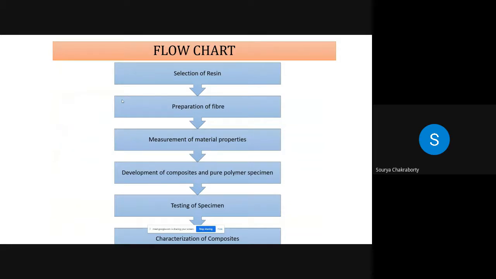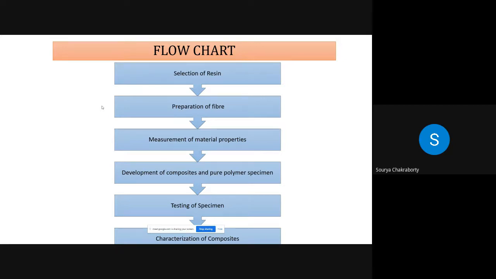Selection of resin. For selection of resin, we can take a few points: it should have low thermal coefficient, resistance to chemicals, and less moisture content.